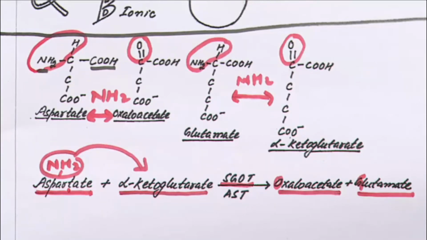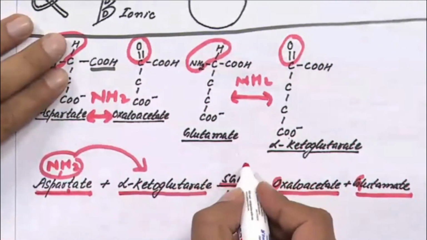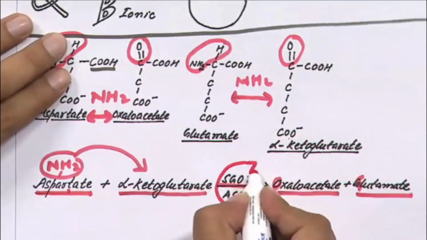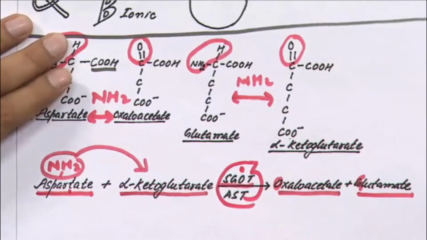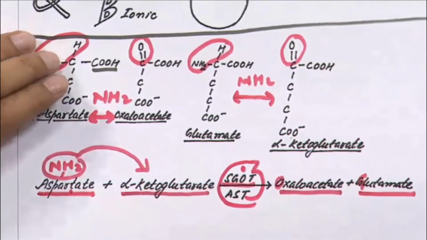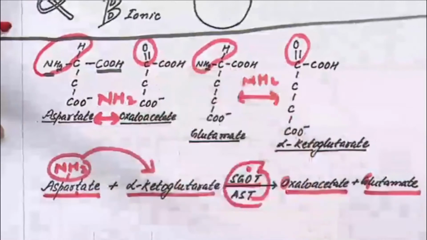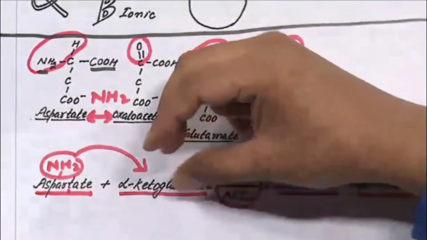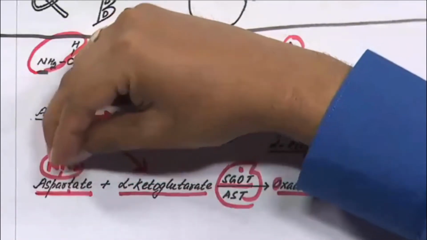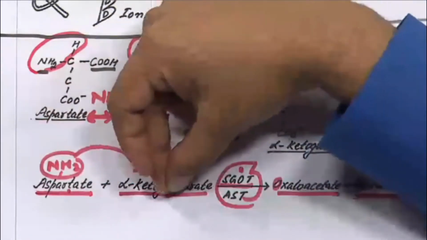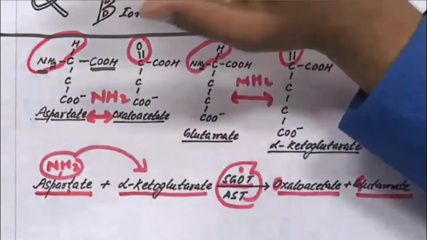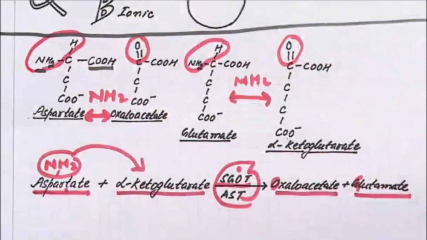Now I will write the same reaction in another way. SGOT-AST is an enzyme. What is the function of this enzyme? Suppose my hand is the enzyme SGOT. SGOT will come to aspartate, take the amino group from aspartate and give it to alpha ketoglutarate. This is the exact mechanism, so I will write it in the same way.